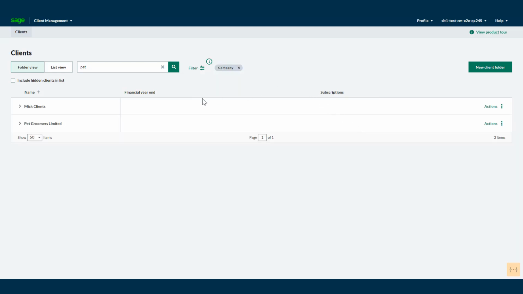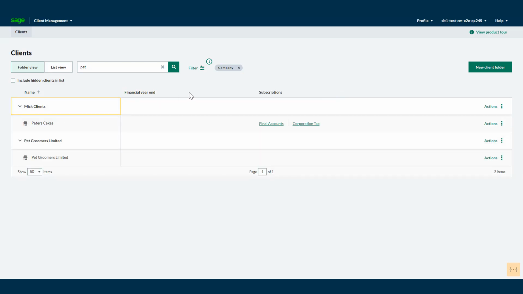It's worth mentioning at this stage that this way of organizing clients into folders to group related clients together is a real differentiator. This folder view creates a hierarchical list of all the businesses and individuals that interact with the practice, clients and contacts.